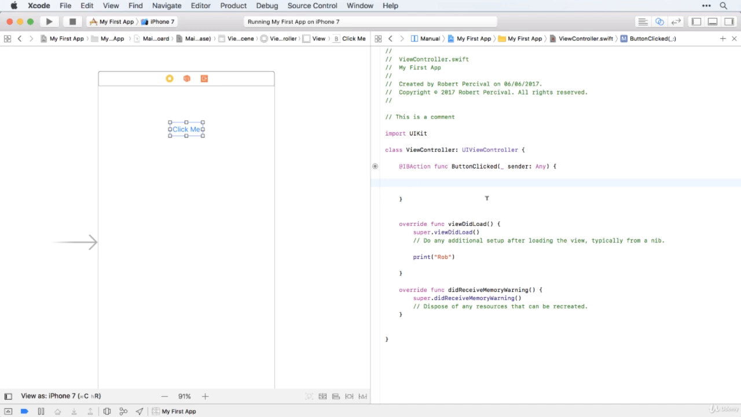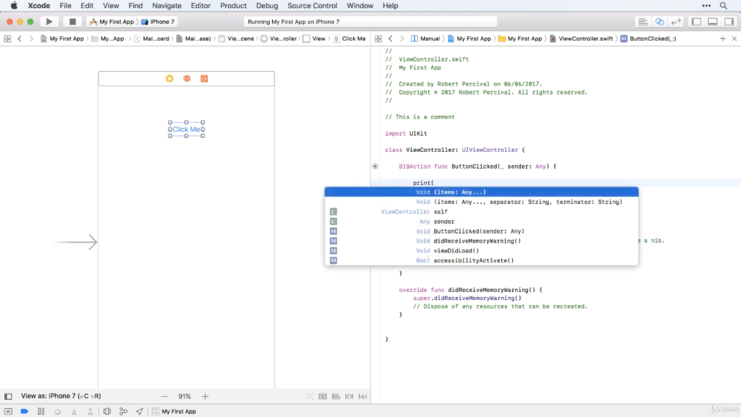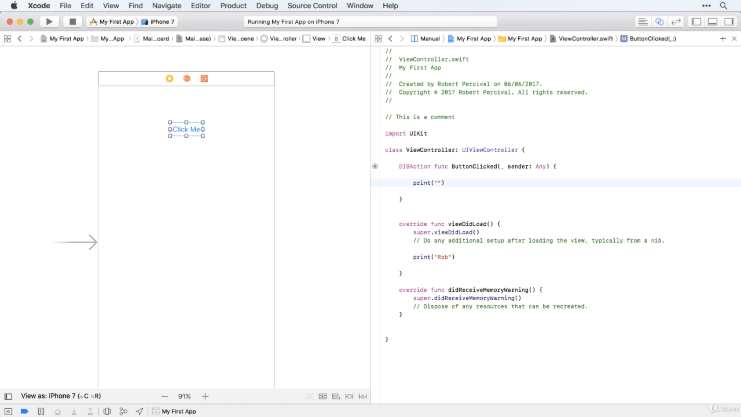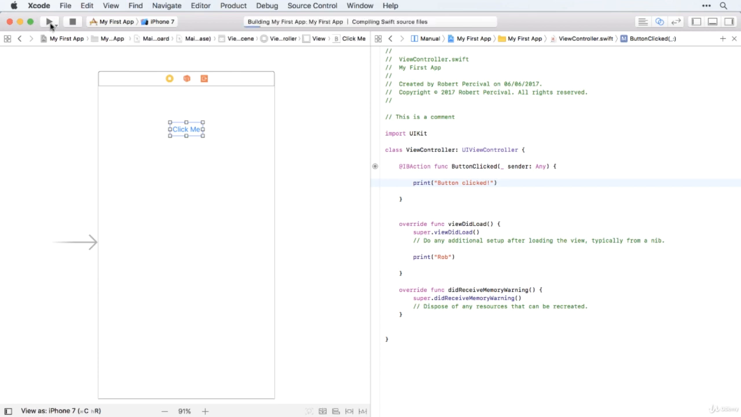All right, hope you managed that. All we needed was exactly the same code that we had before. So print, and then our speech marks, and then whatever you want inside these speech marks. All right, so just a quick recap. What we've done there is we've created a connection between the button and our code, and then we created an action or an IB action called button clicked, which is some code that will be run every time the button is clicked, and that code will print button clicked in the logs. All right, fingers crossed. Let's see this in action.